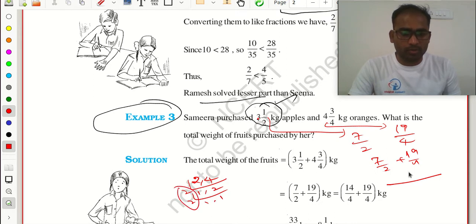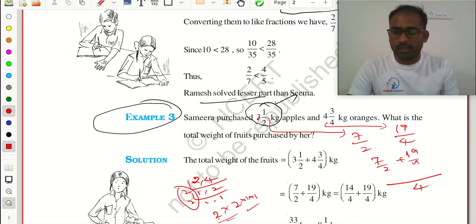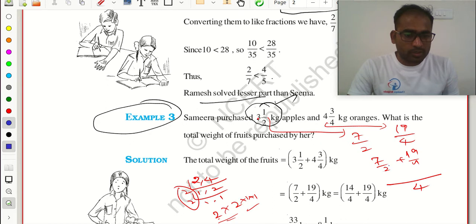2 multiplied with 2 is 4. How? The LCM is 2 into 2 into 1 into 1, 2 2s are 4. So 4 will be there here. And this denominator 2 is there, no? How many times does it go into this 4?